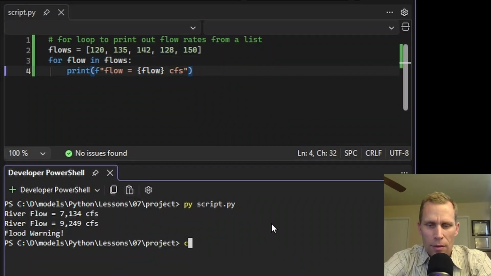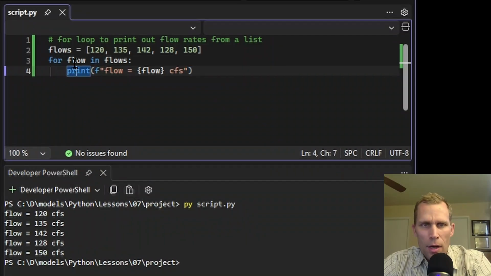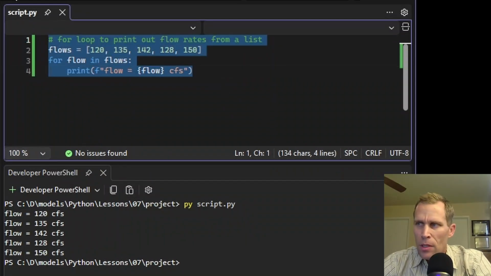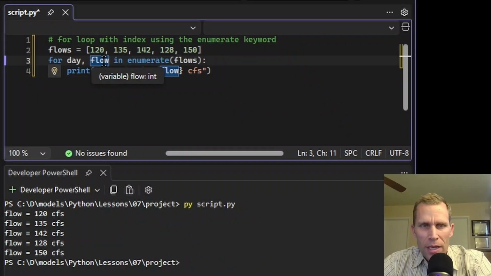All right, so let's go down here to the terminal, clear, and run. We're printing out each different list item, which is a flow rate in CFS. Another option for the for loop is to use enumeration. This enumerate keyword right here is going to loop through the flows list. So we have the flow variable as before, but now we have this first variable here, which is day. That's just what we're calling it, but it's serving as the index for that particular loop. So it's going to start at 0 and then 1 and then 2 and so on.